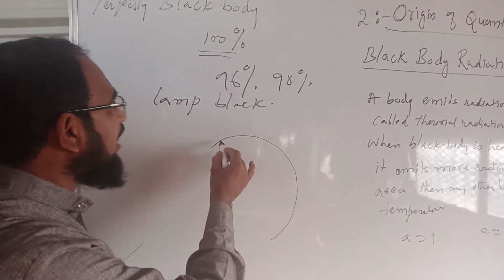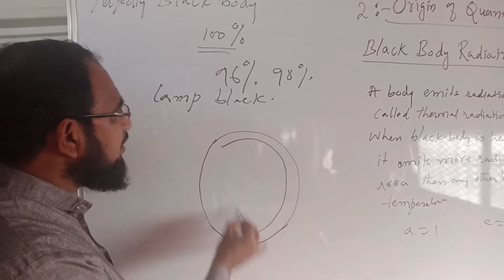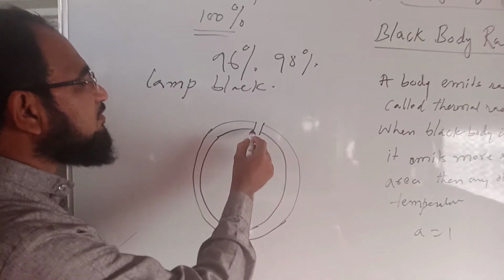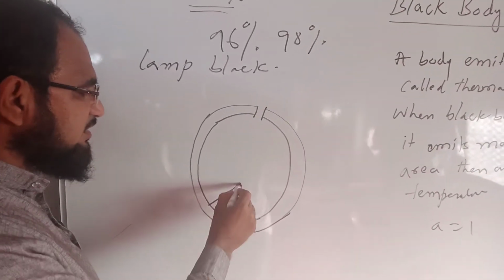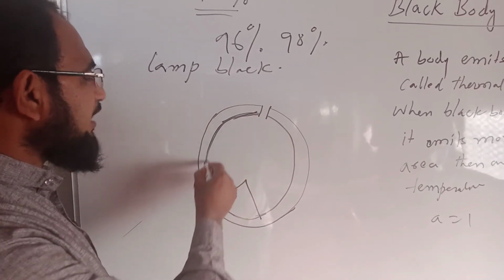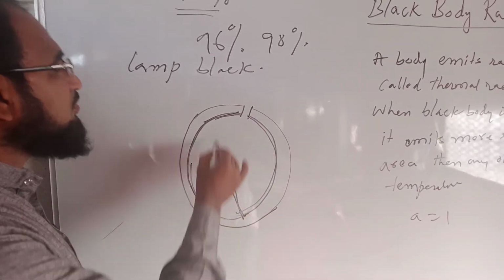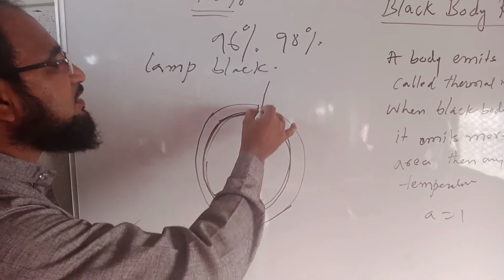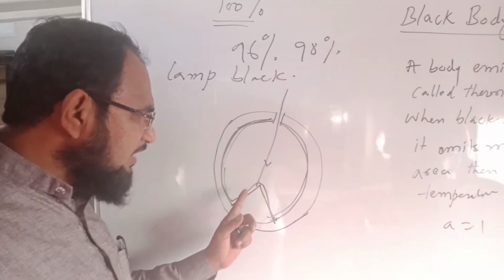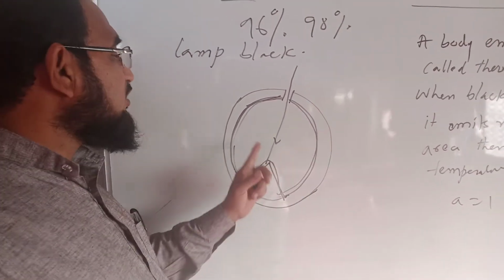For example, take a double-walled hollow sphere with a small aperture through which the energy enters the sphere. The sphere is coated with lamp black, and the energy is allowed to enter the hollow sphere. As it is coated with lamp black and is double walled, there is no question of transmission.